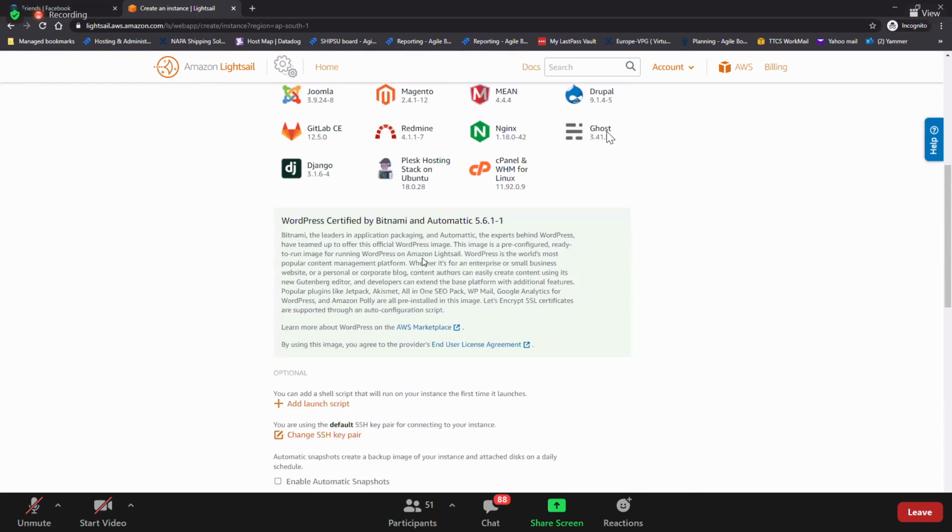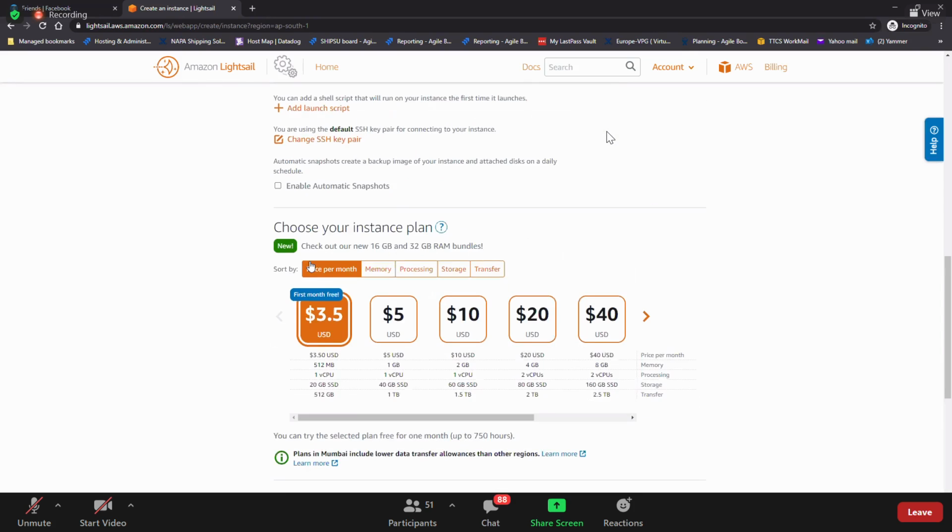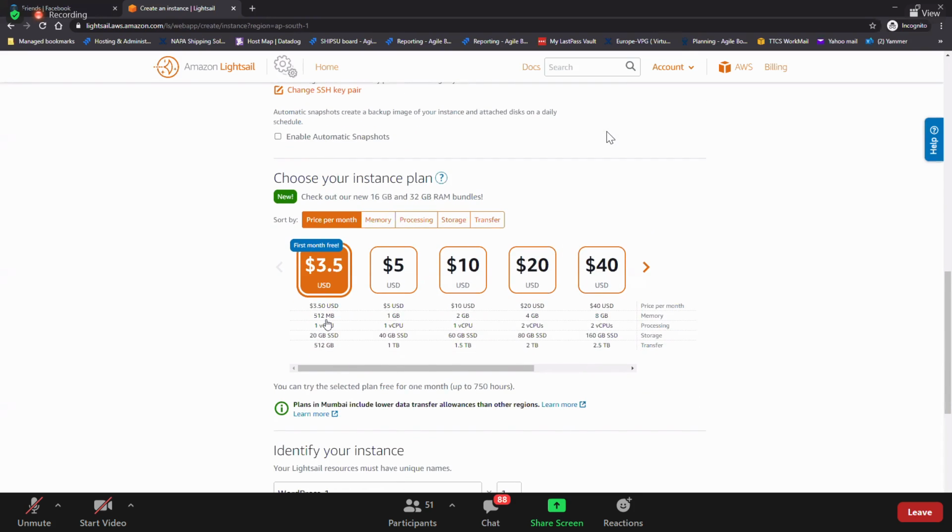Okay. So here, let's go for this $3.5 plan. It has 512 MB RAM, one CPU, and 20 GB. But if you need a little bit bigger, you just scroll. The biggest size is 32 GB RAM with 8 CPUs and 640 GB SSD, and you need to pay $160 per month.